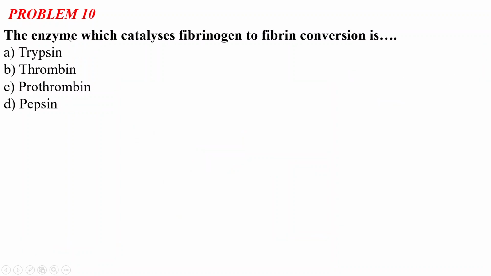Problem number 10 says that the enzyme which catalyzes fibrinogen to fibrin conversion is: A, trypsin; B, thrombin; C, prothrombin; and D, pepsin. The fibrinogen to fibrin conversion is also a part of the vitamin K and blood clotting mechanism in our body. Let us see the answer first, and then we will discuss. The correct answer is thrombin.